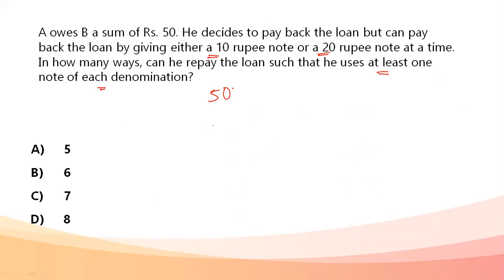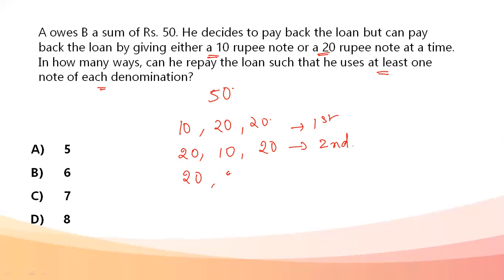Okay, so method one, first case: I can use a 10 rupee note, a 20 rupee note, and a 20 rupee note. This is my first way. Another way is 20 rupee, 10 rupee, and 20 rupee. This is my second way. Third, I can do 20 rupee, 20 rupee, and a 10 rupee.